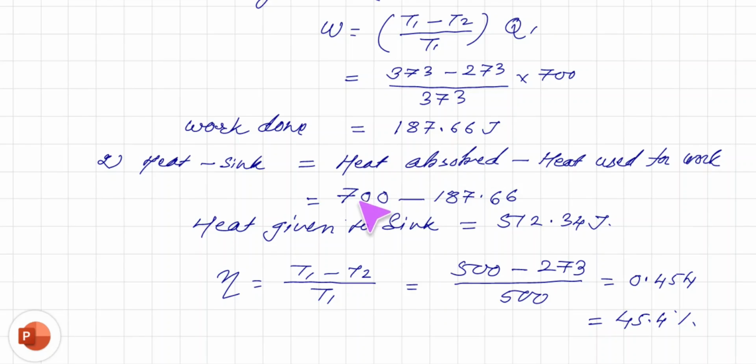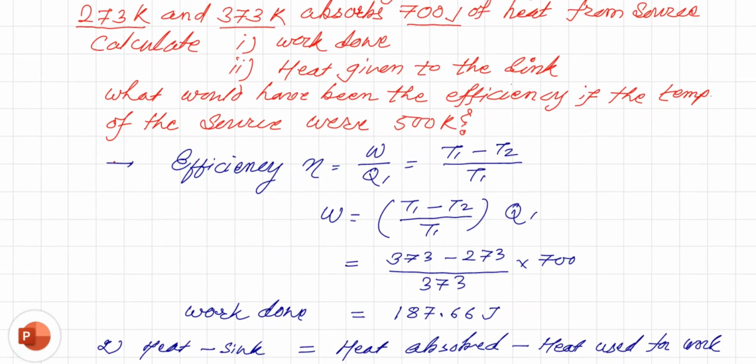So heat absorbed is 700 and heat used for work is 187. So the heat given to the sink is 572.34 joule.